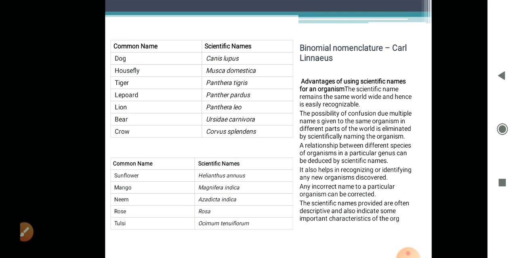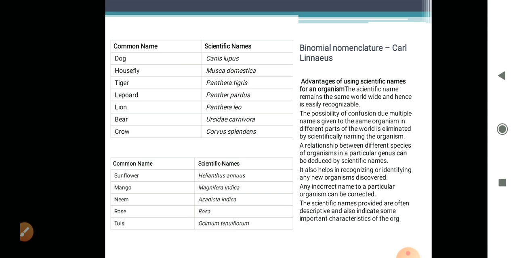For example, all domestic cats in the world belong to the same species. The same is true in case of animals like the hen, the cow, the dog, etc. and plants like the mango, wheat, maize, etc.